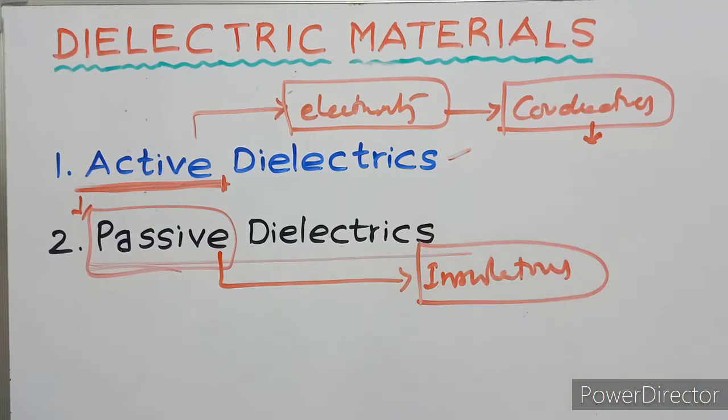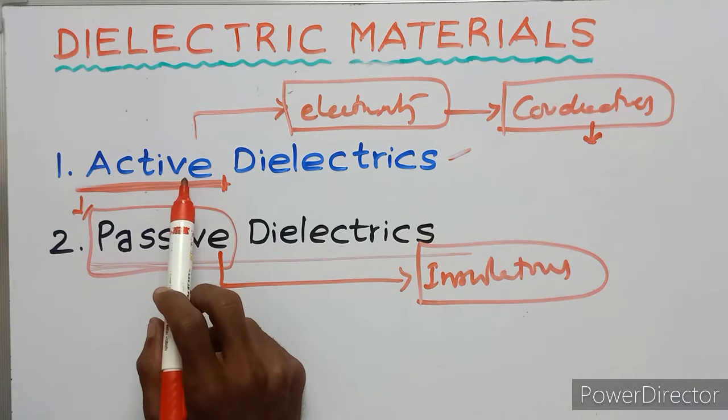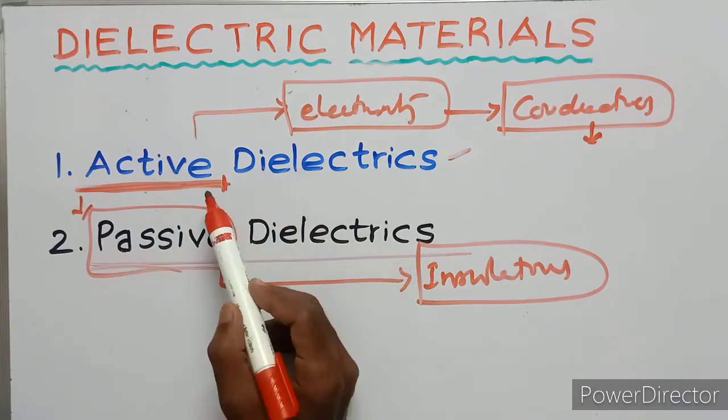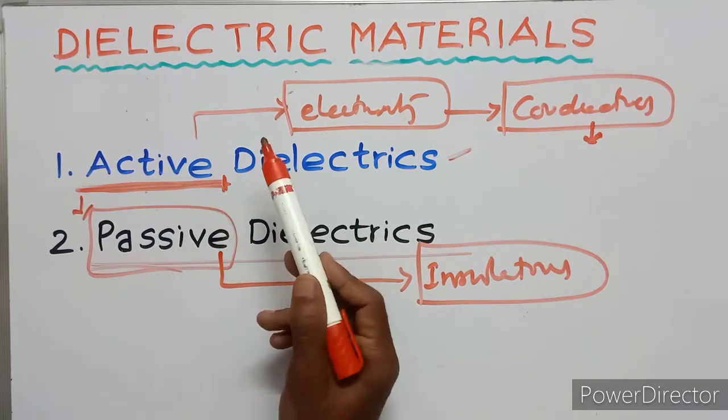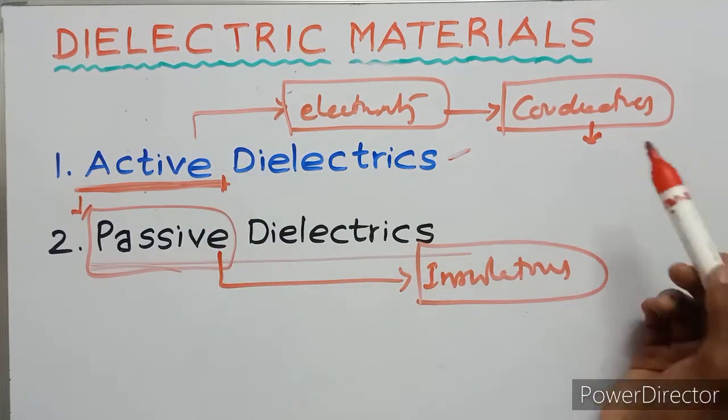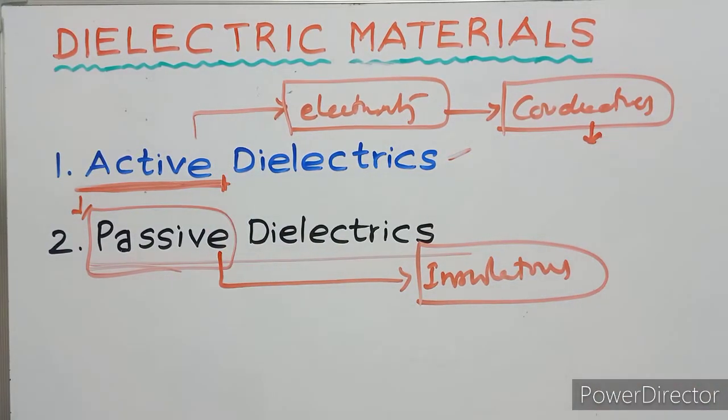These are also insulators, but if we apply an external electric field or external magnetic field, then the materials behave as conductors.